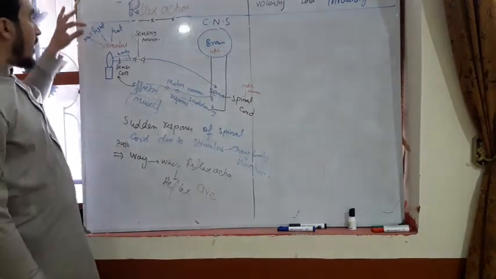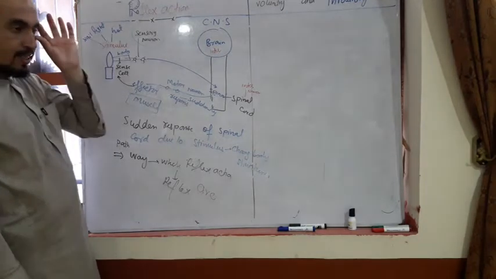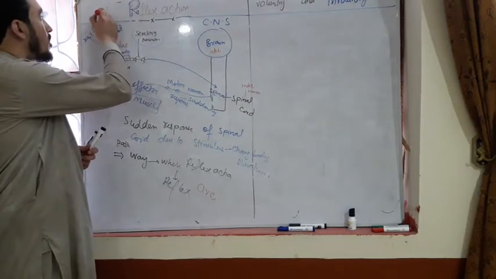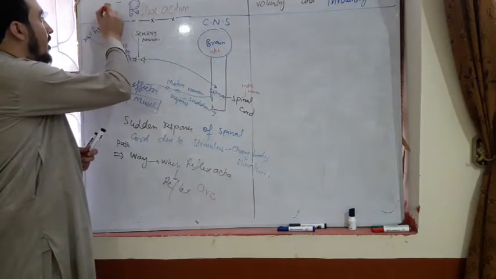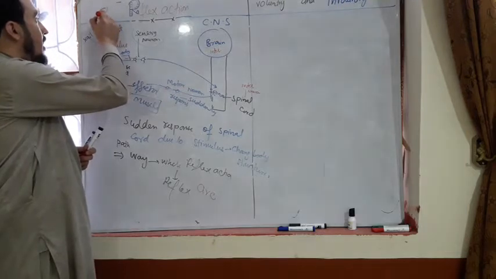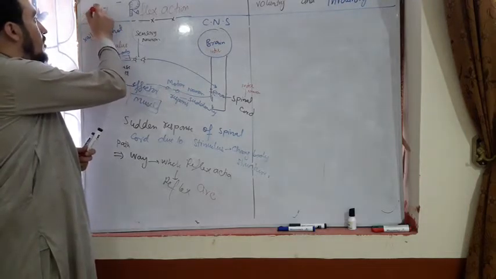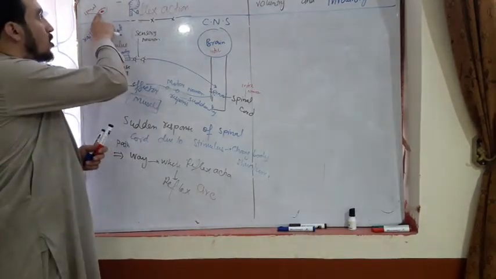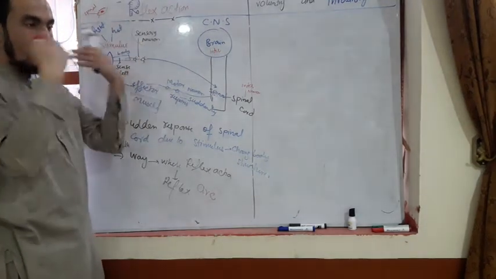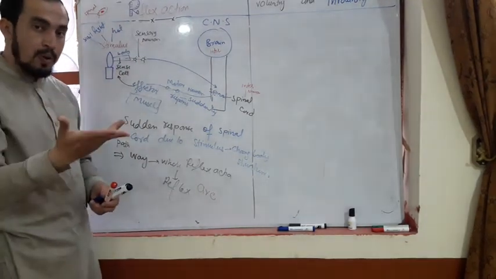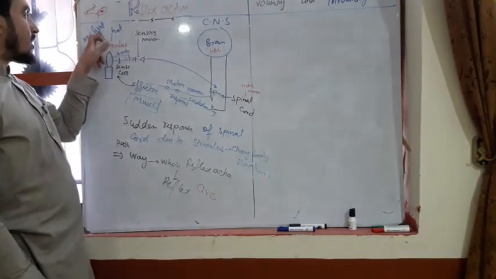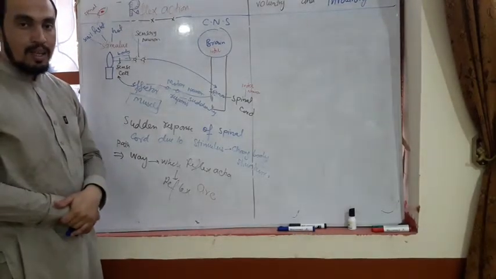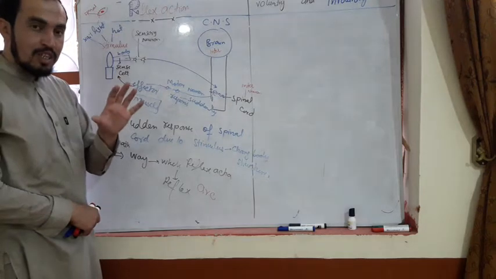For example, light is also a stimulus. If the light is focused on your eye, the message is directly conveyed to the spinal cord. The spinal cord responds in a few seconds to blink your eye due to extra light, very high intensity light. So light is a stimulus which brings change in the structure of the body. A stimulus is anything which brings change in your body structure.